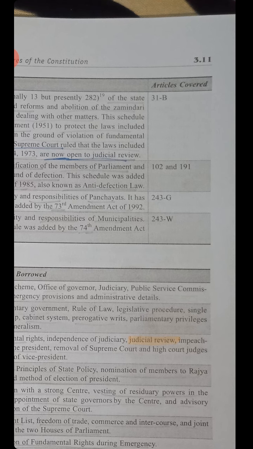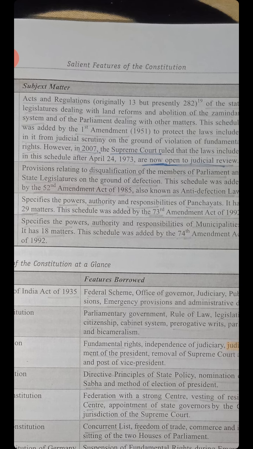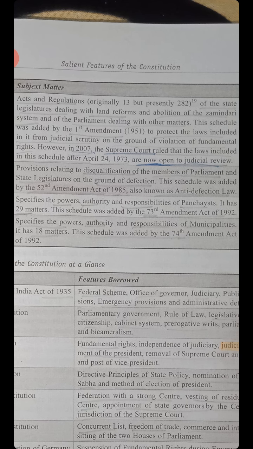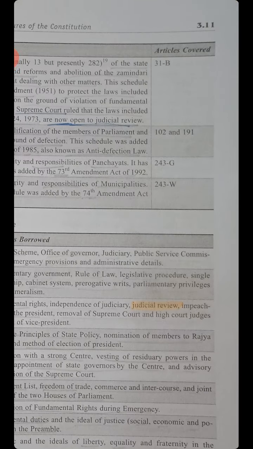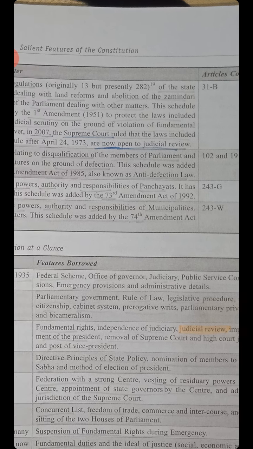Ninth schedule, Article 31B. The acts and regulations of the state legislatures dealing with land reforms and abolition of zamindari system, and of the Parliament dealing with other matters. This schedule was added by the First Amendment Act of 1951 to protect the laws included in it from judicial scrutiny on the ground of violation of fundamental rights. However, in 2007, the Supreme Court ruled that the laws included in this schedule after 24 April 1973 are now open to judicial review.